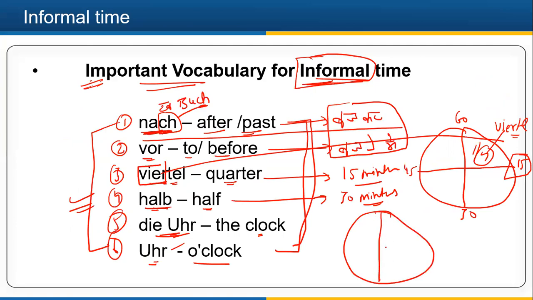This area is known as nach, which is the first word here. This complete area, I'll be using vor, which means to, this second one, right? So you need to see the minute needle.